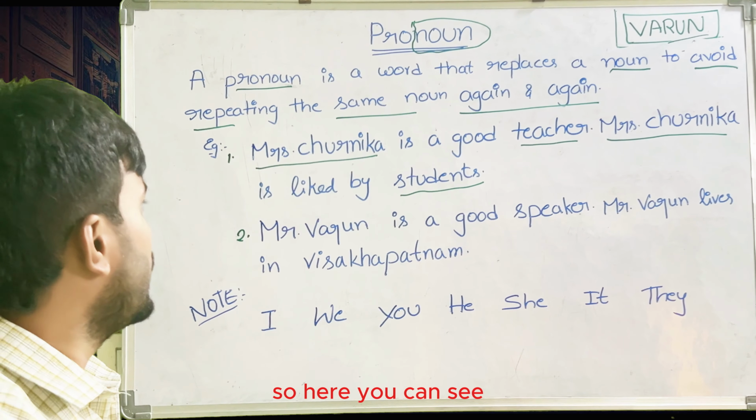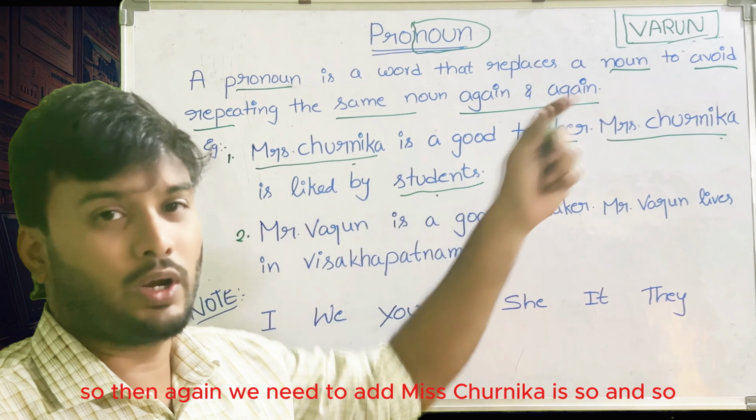Here we are discussing one person, and we are using the noun two times. Suppose I want to tell about Miss Churnika another point, then again we need to add Miss Churnika is so and so.